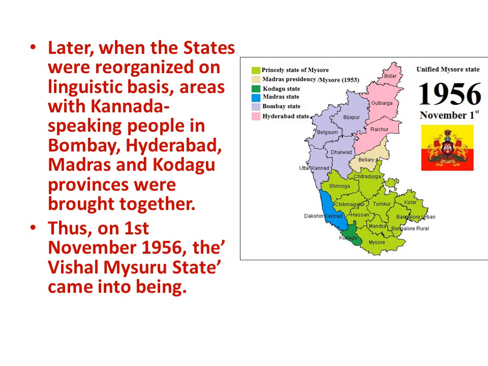Earlier in 1947, when Mysore was formed, some parts of Kannada speaking areas went to Bombay state, some went to Madras state, some went to Kodagu state and some went to Hyderabad state. But after the commission came into existence in 1953, they brought all the Kannada speaking areas together, and thus in 1956 the Vishala Mysore state, or the present Karnataka, which in those days was called Mysore, came into existence.